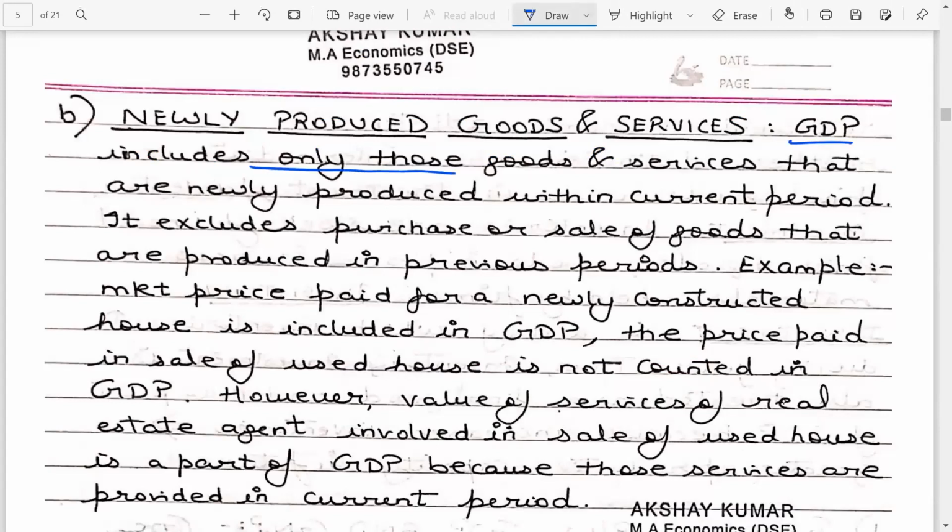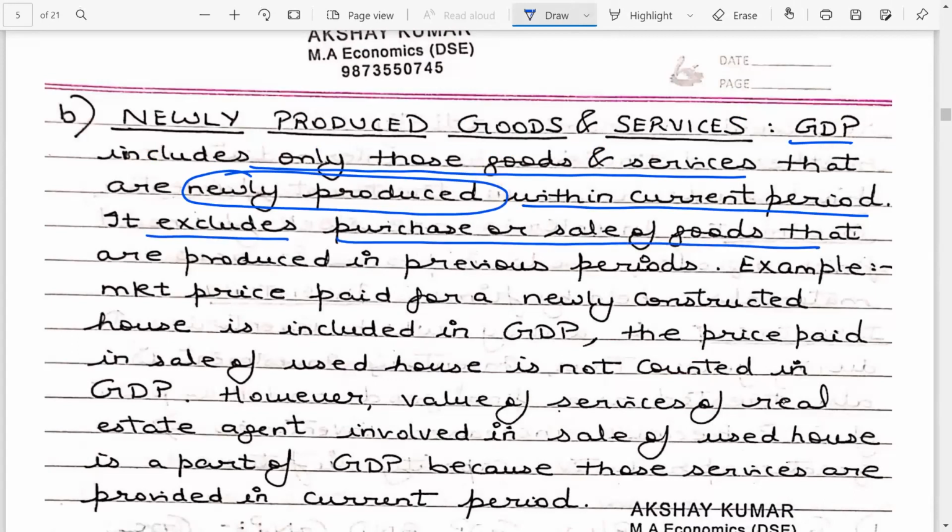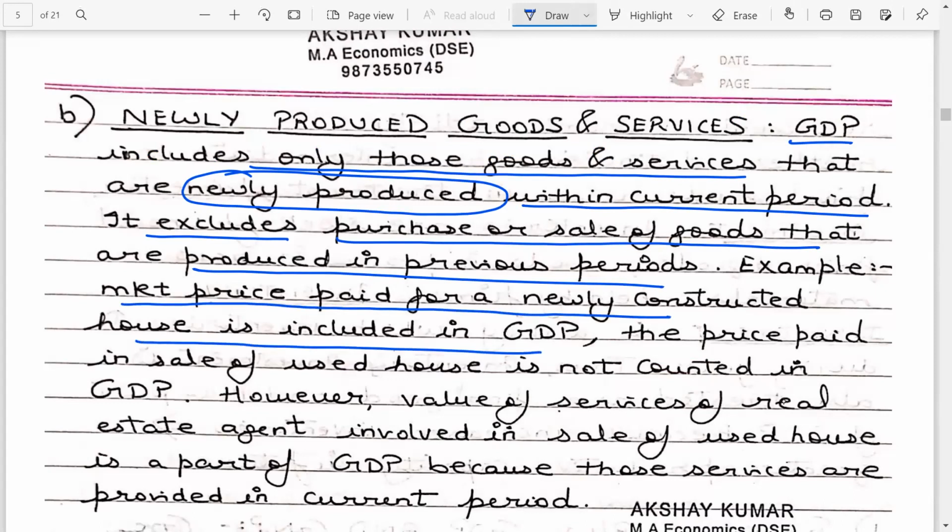GDP includes only those goods and services that are newly produced within the current period. It excludes the purchase or sale of goods that are produced in the previous periods. An example would be: the market price paid for a newly constructed house is included in GDP. But the price paid in the sale of a used house is not counted in GDP. That means second-hand goods are not included in GDP because their value was included in GDP in the year in which they were manufactured.